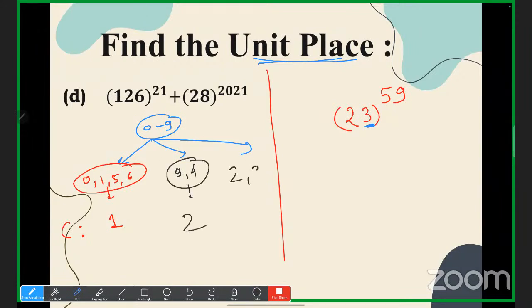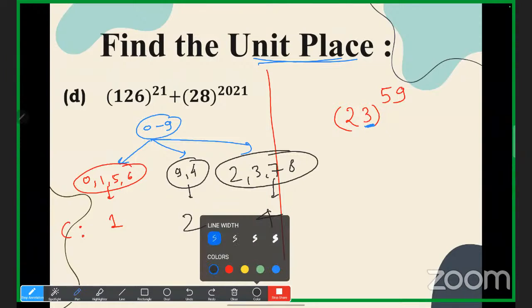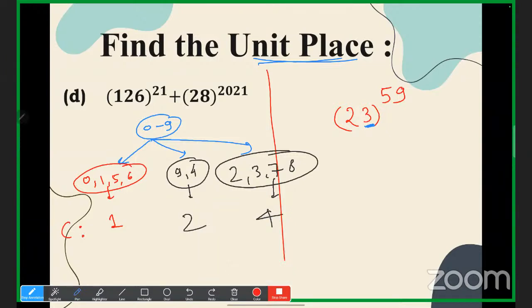And we have 2, 3, 7, 8. What was the cyclicity? 4. I have shown you how this comes, right? The cyclicity means after how many intervals or digits the unit place gets repeated.